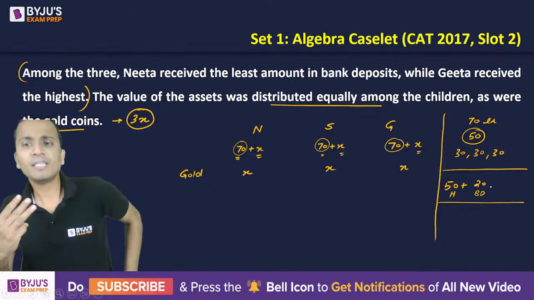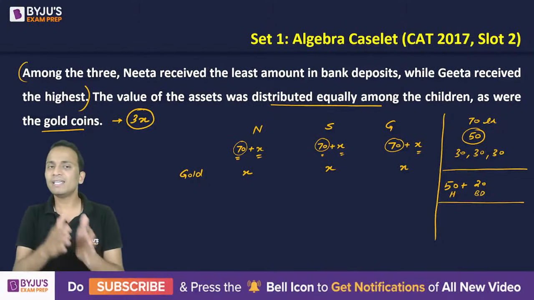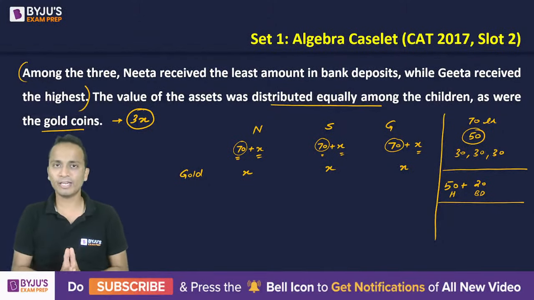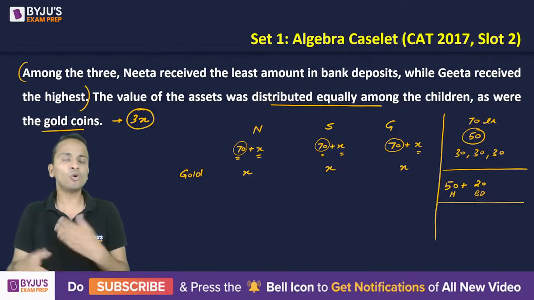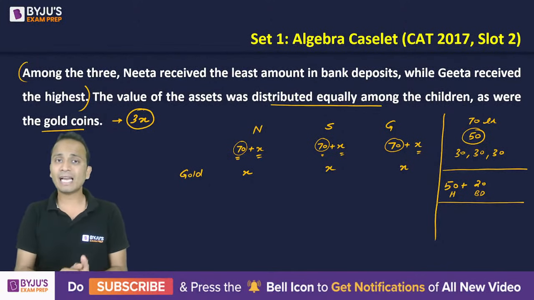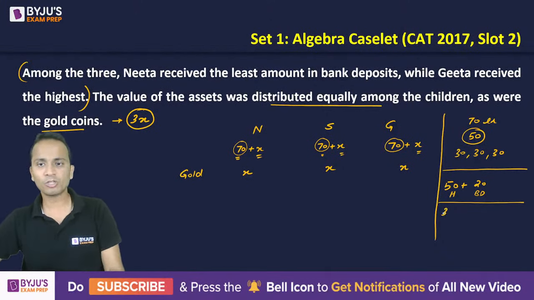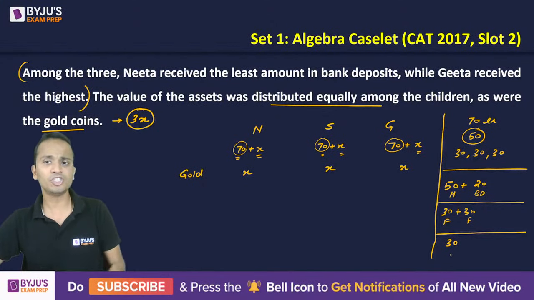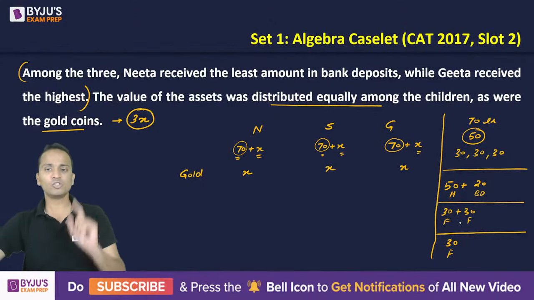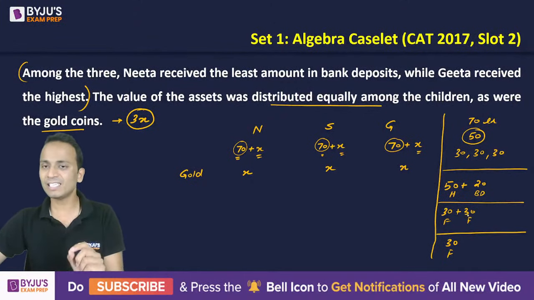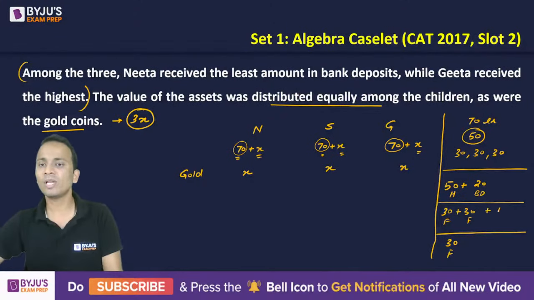Now we are left with 3 flats worth rupees 30, 30 and 30 lakhs. All right. So obviously all the 3 flats cannot go to one child because the money that is to be given is 70 lakhs. So maximum 2 flats will go. So 30 plus 30, one flat and another flat, and the third remaining flat has to be given to the remaining third child. Okay. So 30 plus 30, 2 flats, 60 lakhs. The remaining 10 lakhs will come in terms of the bank deposits.